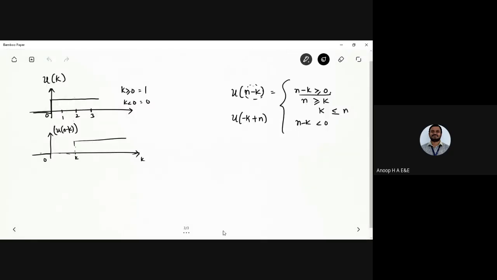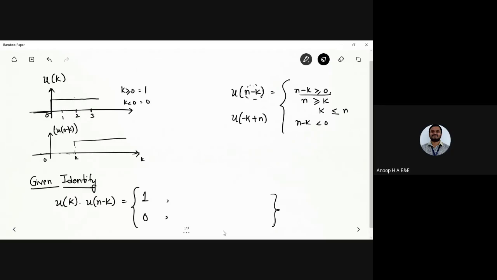What I'm going to do there is form an identity which would be useful. The identity has a product of u of k and u of n minus k. Any signal can have the value 1 and 0.